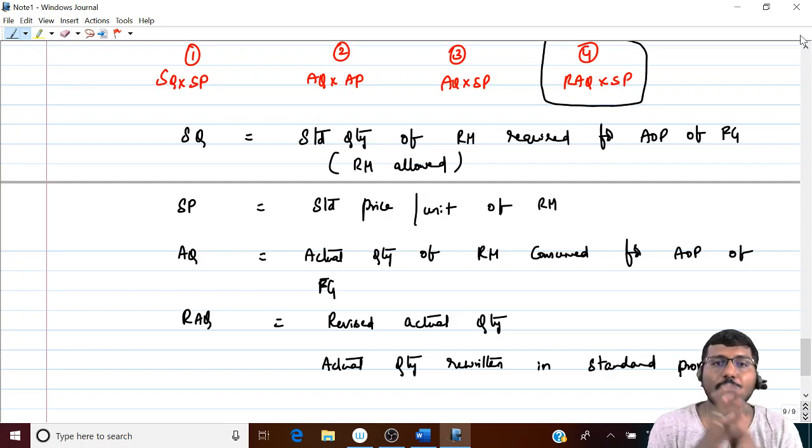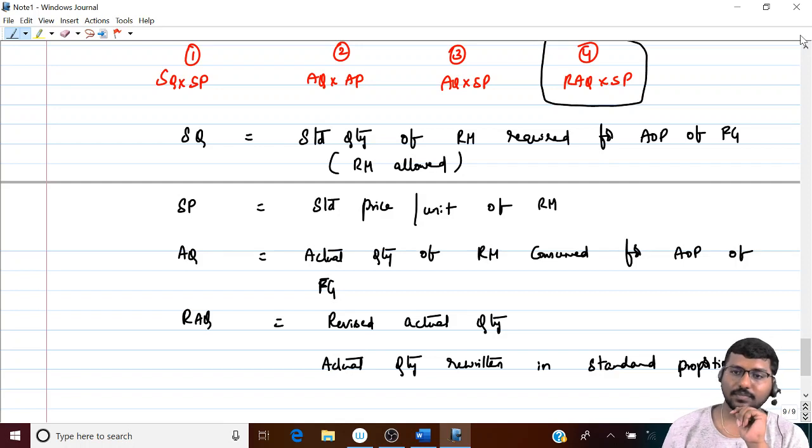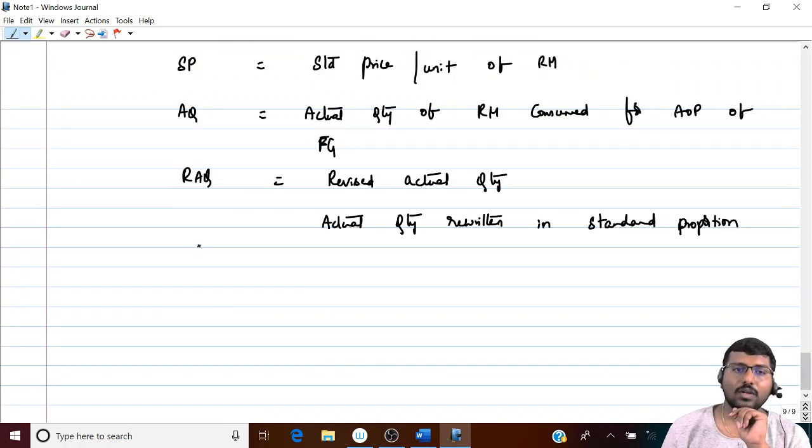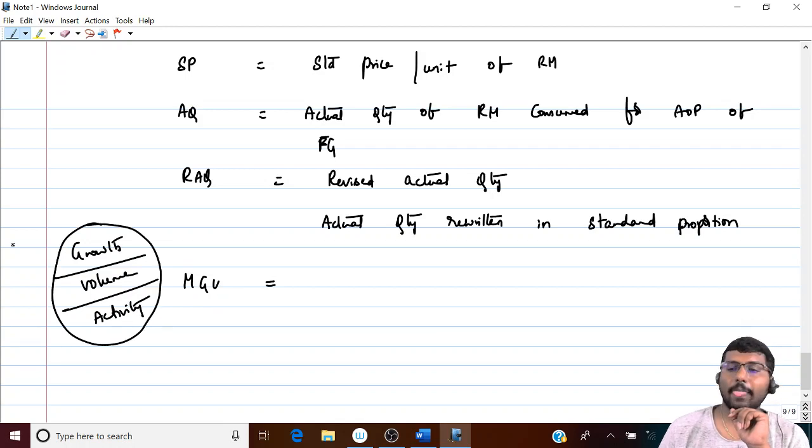Okay. Suppose in one problem, suddenly a new question comes. He has asked you to calculate material growth variance. What did he ask you to calculate? Material growth variance. Now, growth is a synonym for volume, which is a synonym for activity. So, all three are nothing but the same.